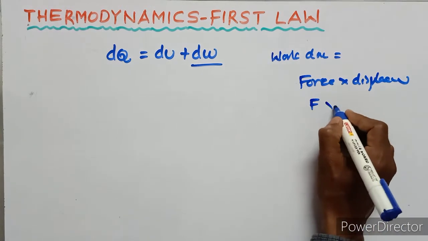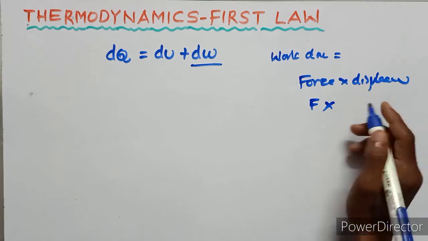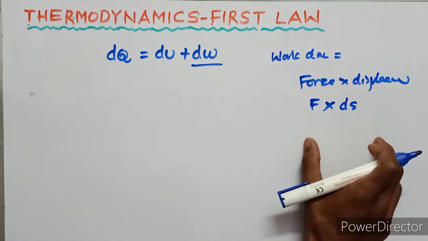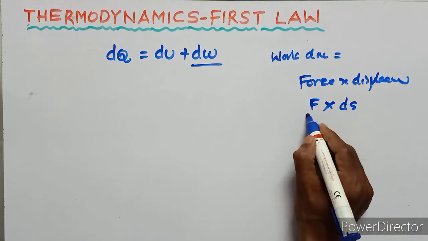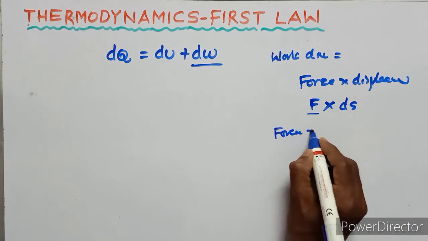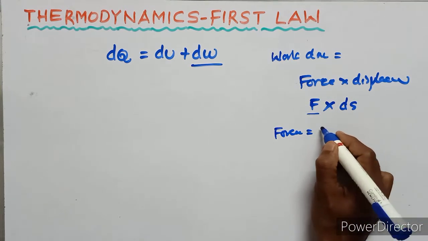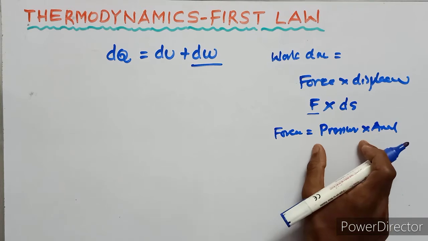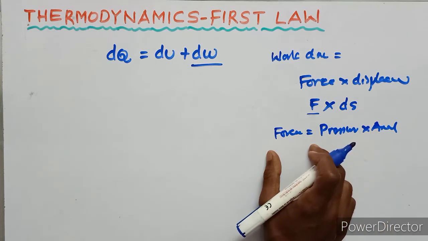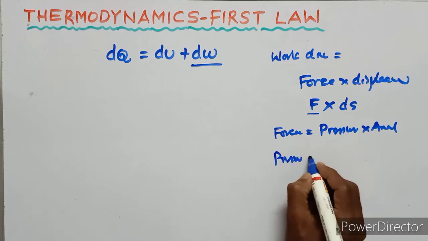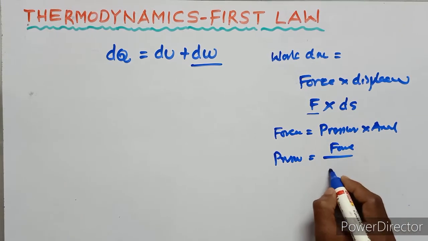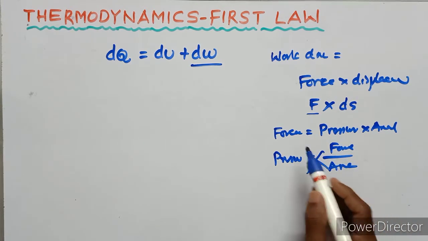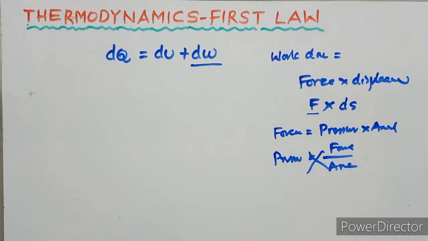Here force is F, and the change in displacement is ds. But we already know that force is related to pressure and area. Pressure equals force upon area, so force equals pressure into area.